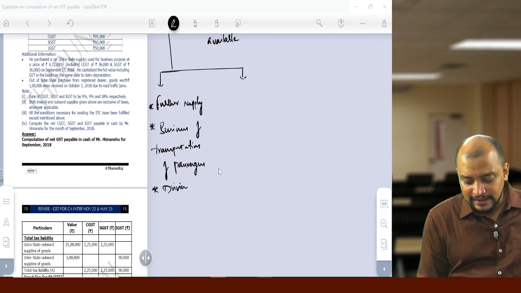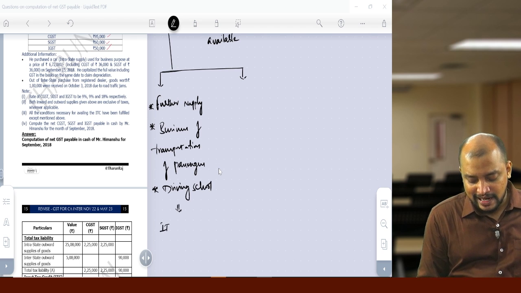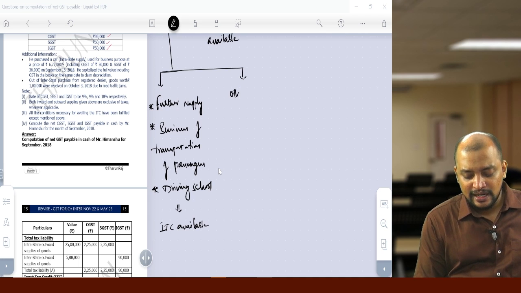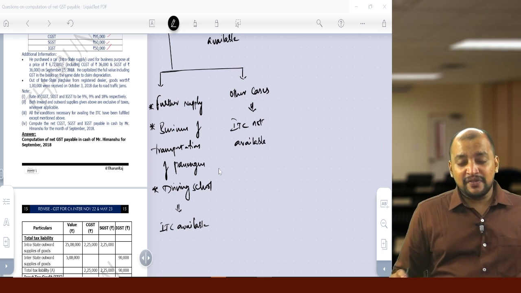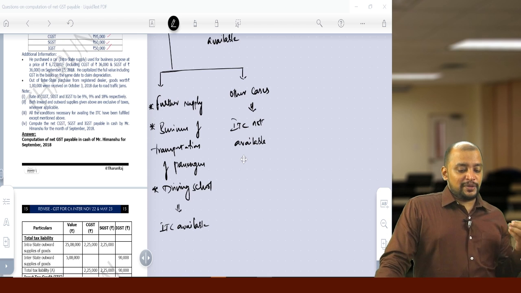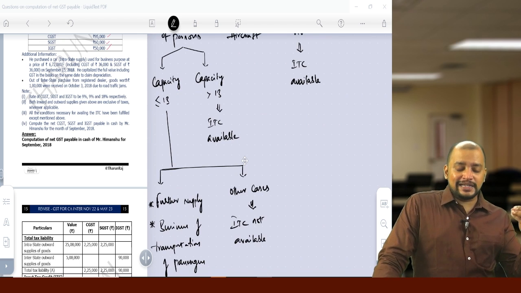In these 3 cases ITC is available, and in other cases ITC is not available. This is with respect to motor vehicles used for transportation of persons with capacity not exceeding 13.